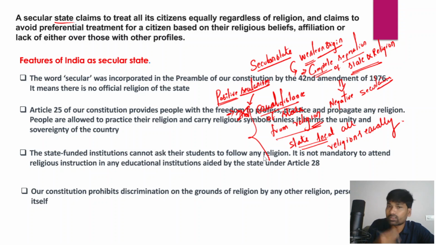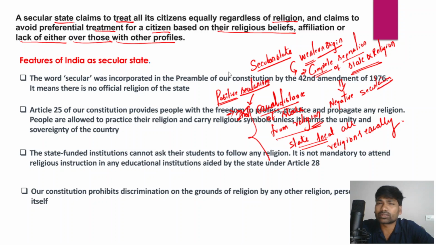And as I have already defined, secularism treats all its citizens equally regardless of religion, and the state also avoids preferential treatment for a citizen based on their religious beliefs, affiliations, or lack of either, over those with other profiles. So in very simple terms, the state should not discriminate between individuals on the grounds of religion.